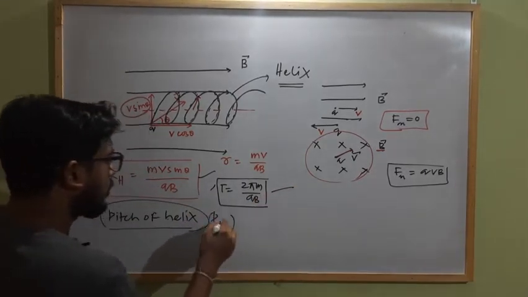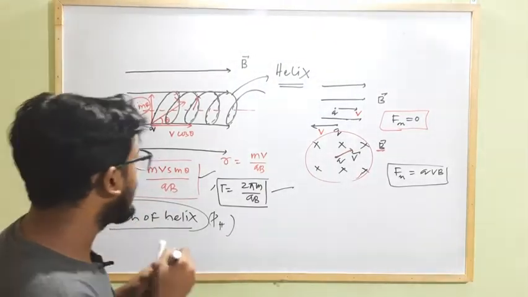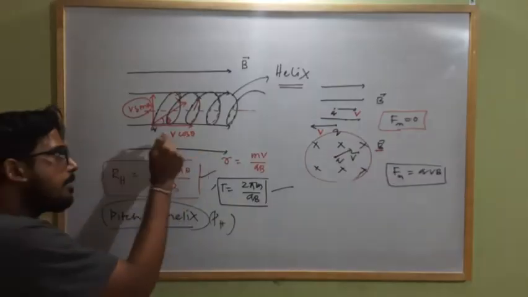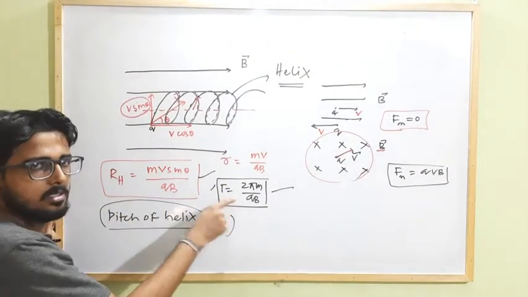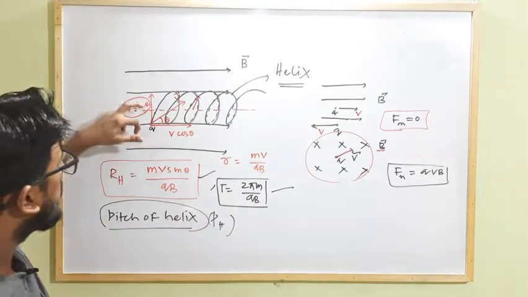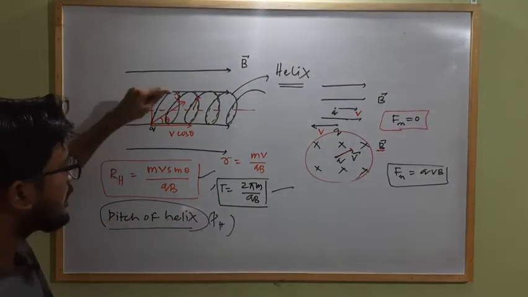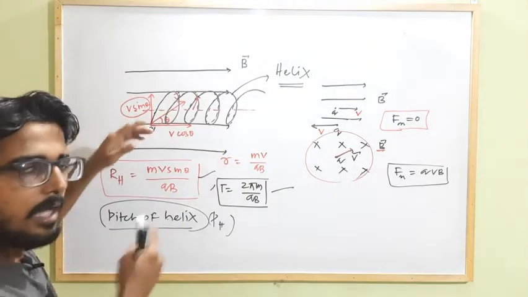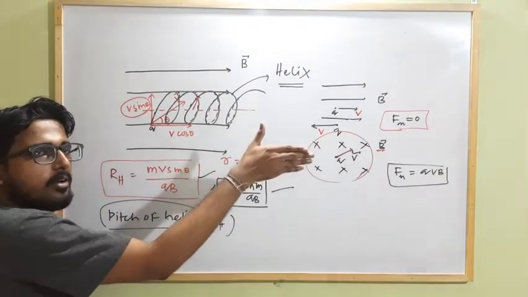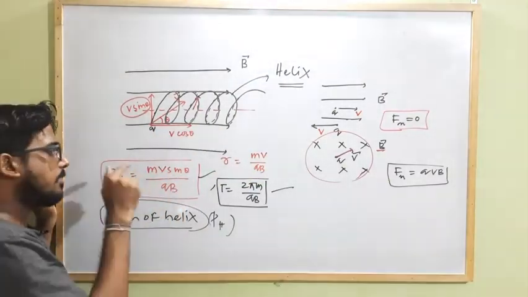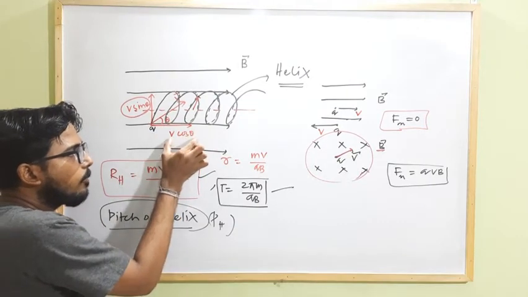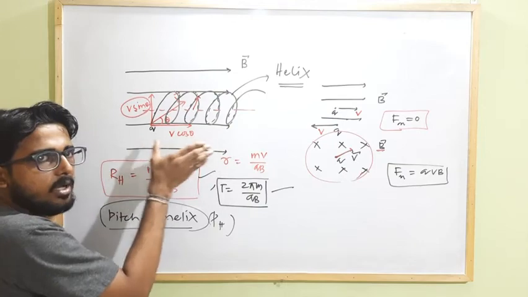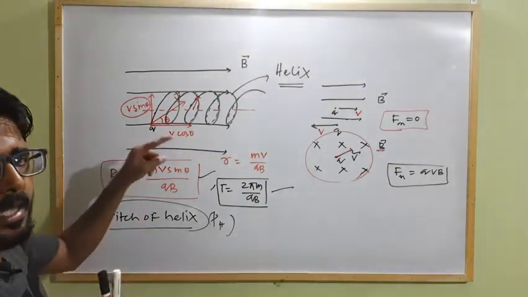The pitch of helix, p_H, is the linear distance travelled by the charged particle during one time period. Okay, that means due to v sin theta component, the charged particle starts revolving in a circular path, and at the same time due to v cos theta component, the charged particle travels linearly along the horizontal direction. That means the pitch is the distance covered by the charged particle with the component of the velocity v cos theta along the horizontal direction in one time period.